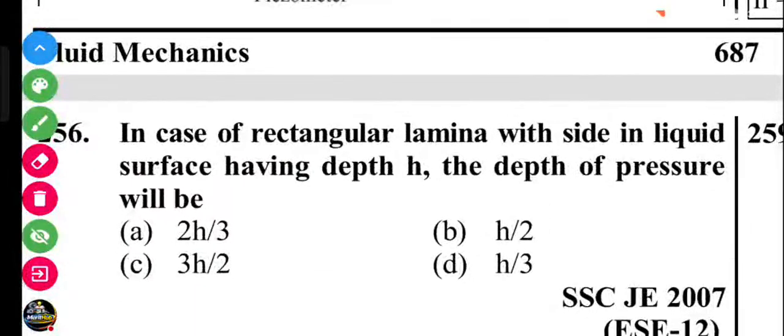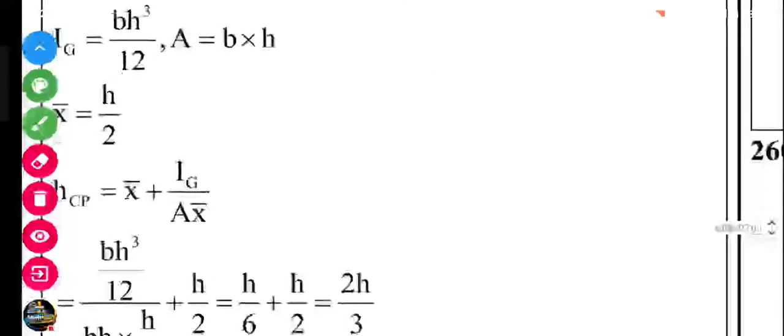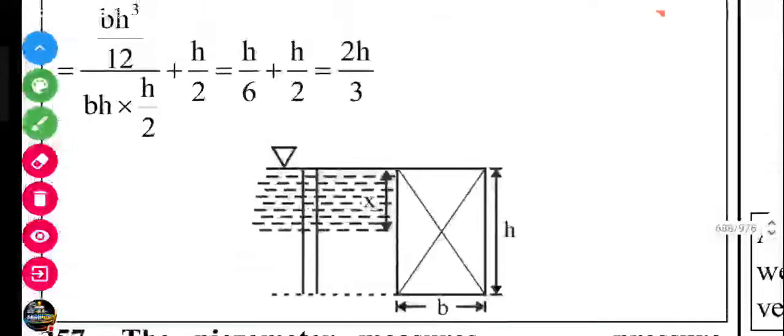Next question, friends. In the case of a rectangular lamina with its side in the liquid surface having depth h, the depth of the center of pressure will be... This is the type of picture. h is the height.